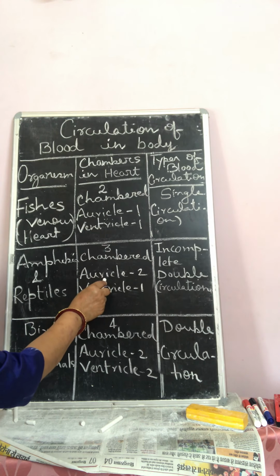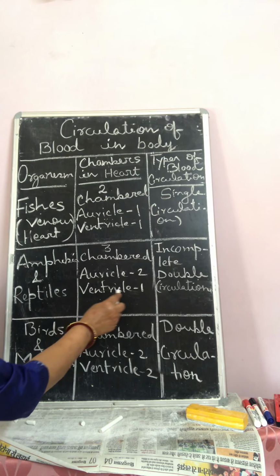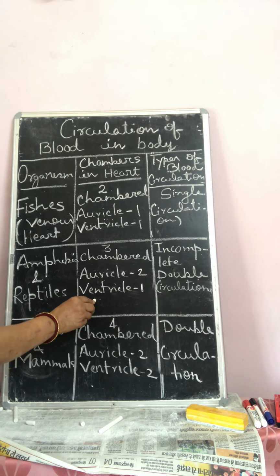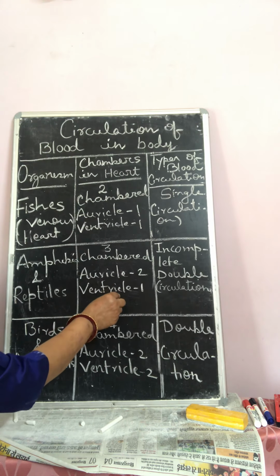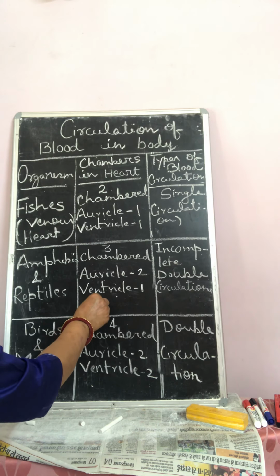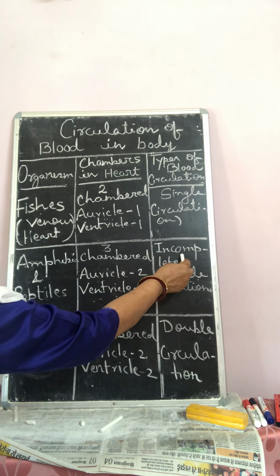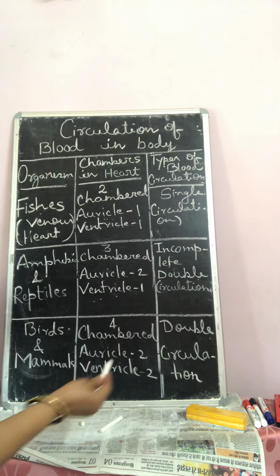But as it passes from auricle to ventricle, since there is only one ventricle, pure and impure blood are mixed. That means there is incomplete provision of double circulation. That's why such type of circulation is called incomplete double circulation.